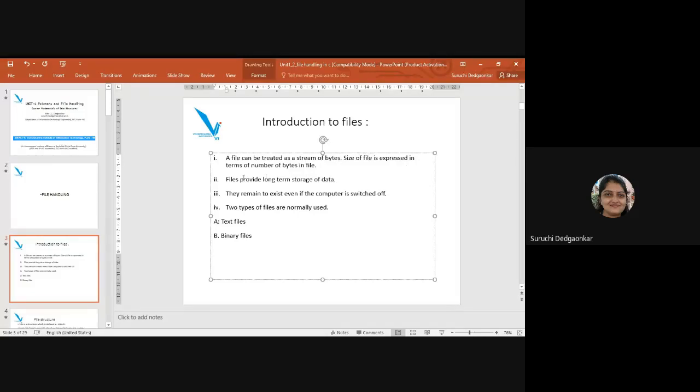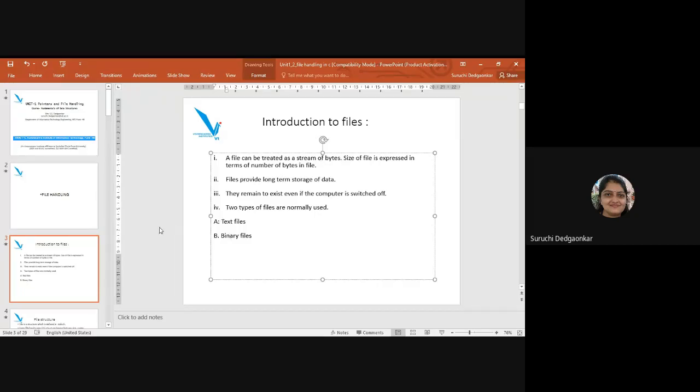Files provide long-term storage of data, that is, permanent storage of the data. They continue to exist even if the computer is switched off. Even if you switch off the computer and after some time you want that data, you can get that data again. Two types of files are there: text files and binary files.